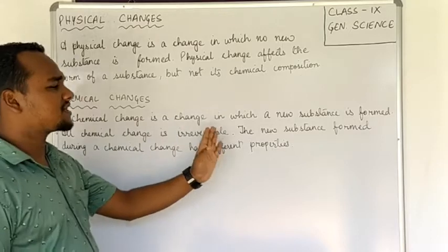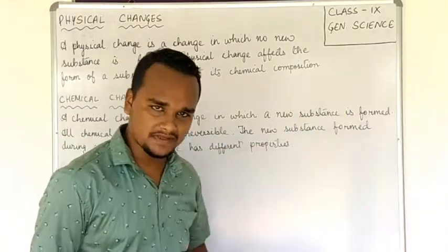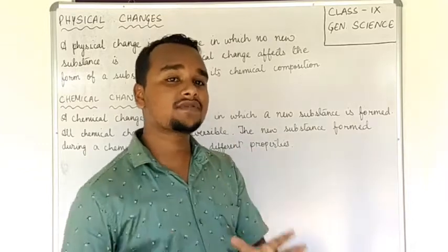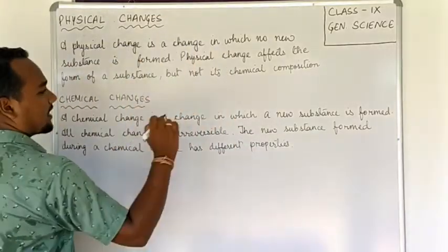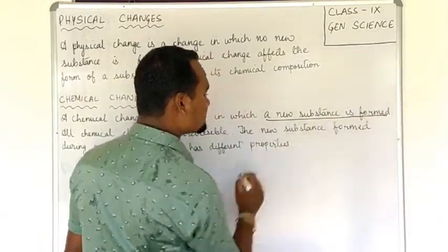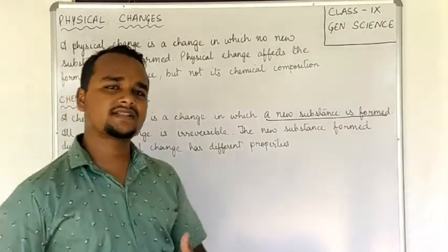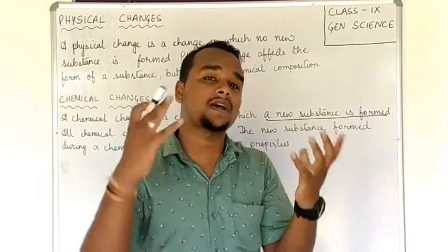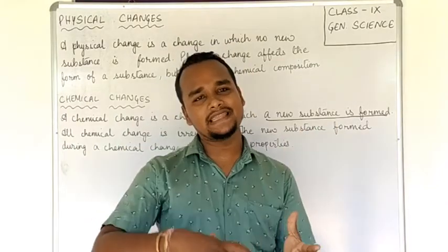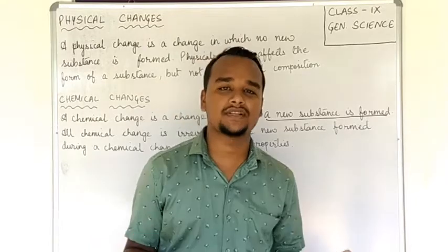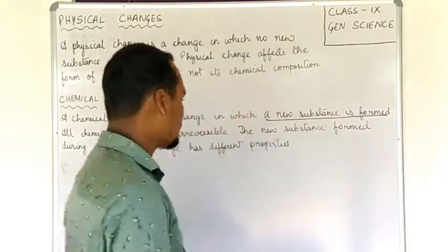A chemical change is a change in which a new substance is formed. A new substance should always be formed during a chemical change. That means in a chemical change, the chemical composition of that substance changes. Okay?